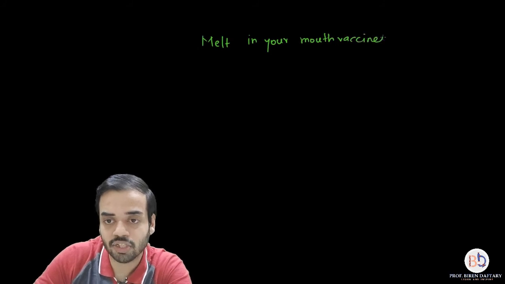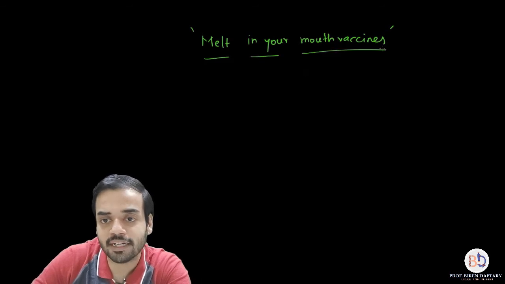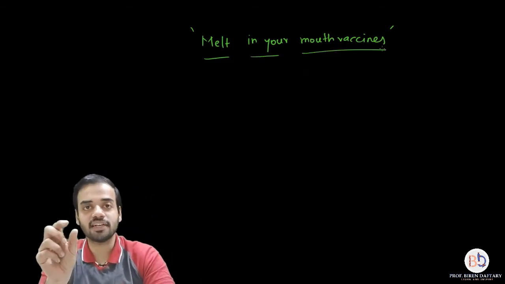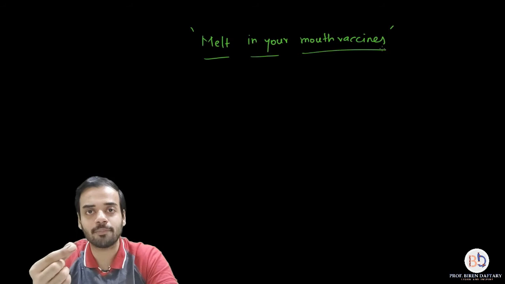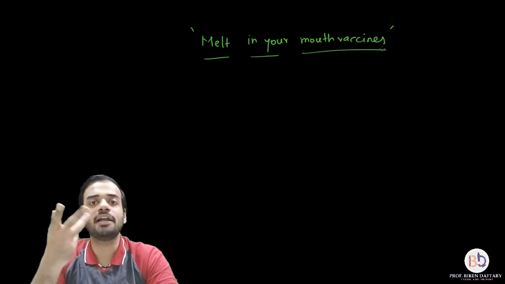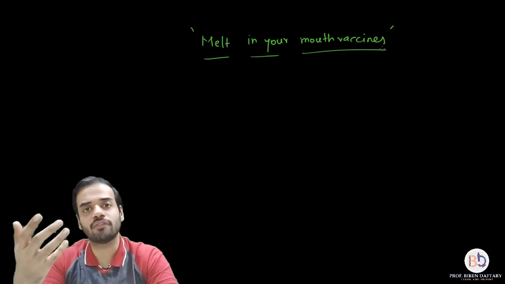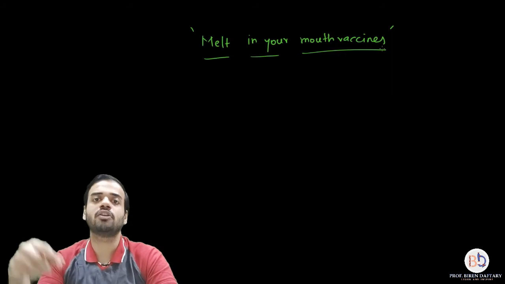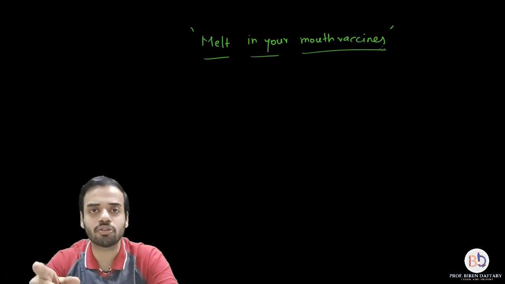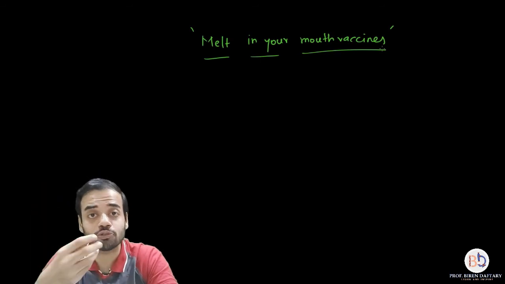Okay, these are the new type of vaccines which have been formed, which are called melt in your mouth vaccines. Now these are basically like lozenges or tablets which you keep under your tongue, and that will melt quickly and dissolve in the saliva, and then when you swallow it, it will go into your digestive system, directly go into the blood and deliver the vaccine. These are called melt in your mouth vaccines. You don't even have to swallow it.